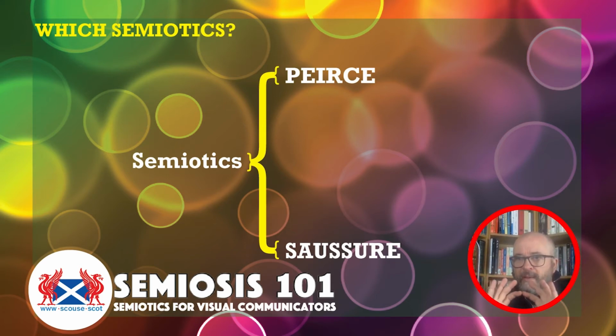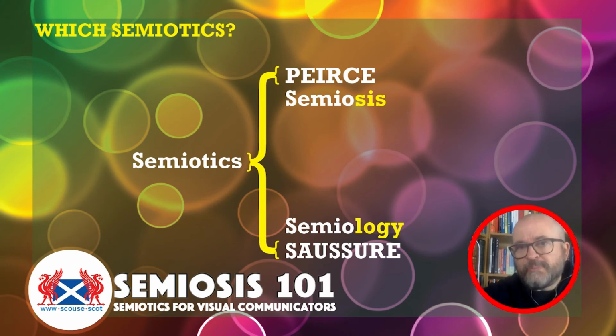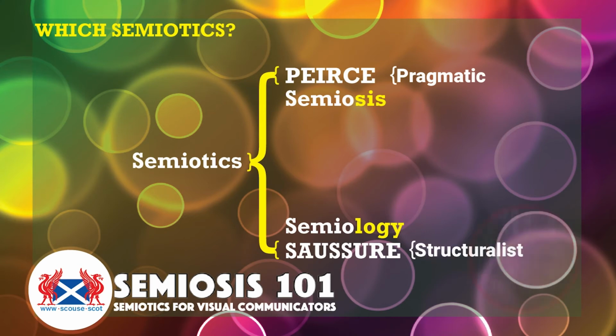Peirce's semiotic theory I call semiosis. It's a word he defined, which basically means sign action, the action of the sign. Semiosis, as opposed to Saussure's semiology. Semiosis, semiology, both are semiotic theory. So let's just unpack what this means a little bit further. Well, Peirce is a pragmatist. He's one of the founding fathers of the pragmatic school of theory. And then we have in Europe Saussure, who's a structuralist.